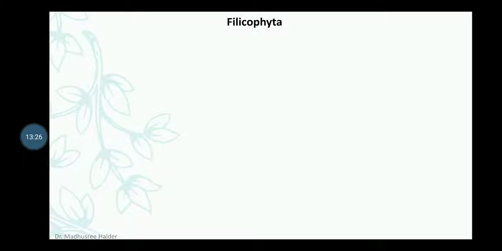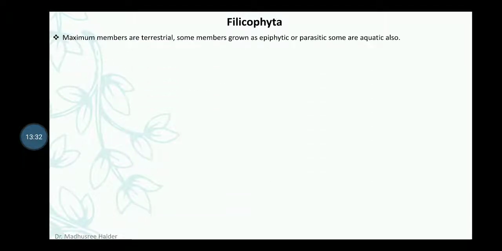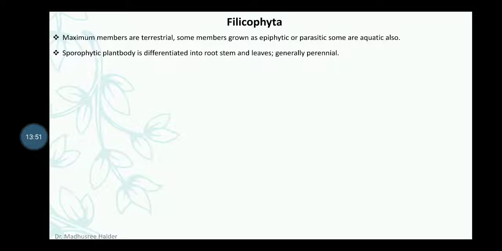The advanced subdivision of Pteridophyta is Filicophyta or the fern division. The first diagnostic character of Filicophyta is that maximum members are terrestrial, some members grow as epiphytes or parasites, and some members are aquatic also. The sporophytic plant body is differentiated into root, stem and leaves. They are generally perennial.